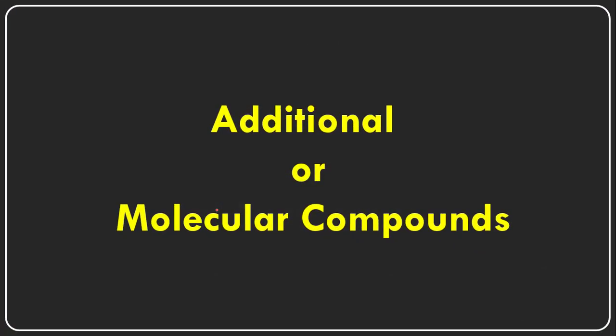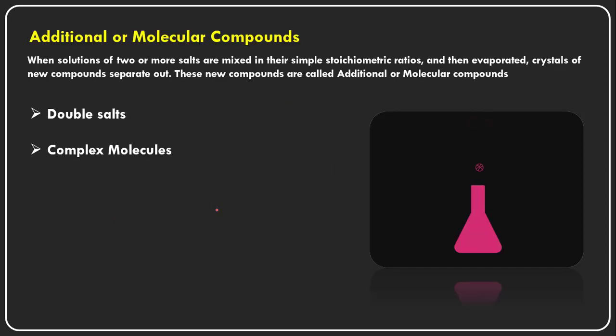And here the addition compounds are molecular compounds. These are in simple stoichiometric ratios. That means when two or more salts are mixed together in their simple stoichiometric ratios and then evaporated, the crystals of a new compound will be formed. So these new compounds have different properties than the reactant molecules. But here two types of compounds are formed. One is the double salts and another one is the complex molecules.